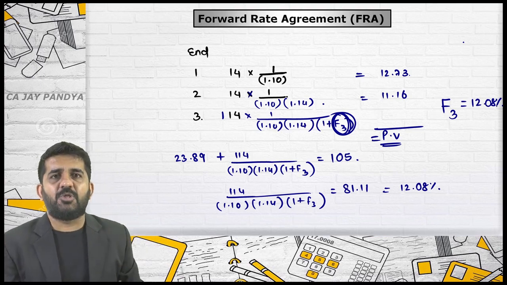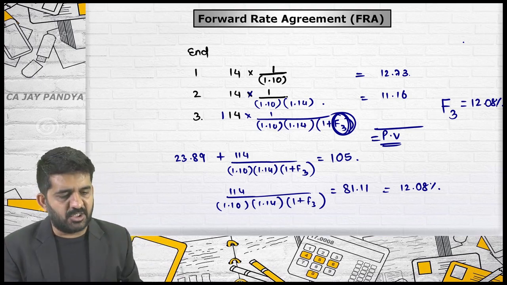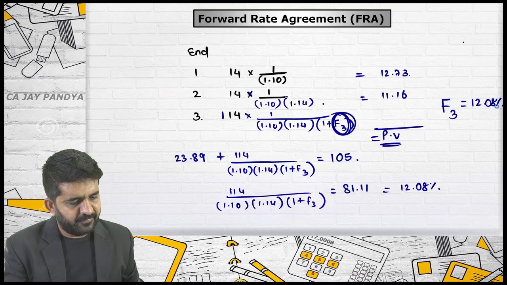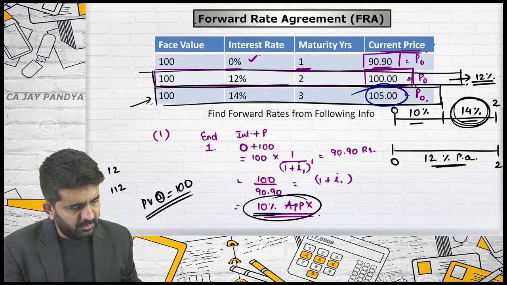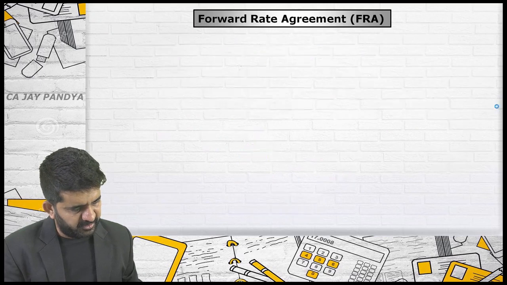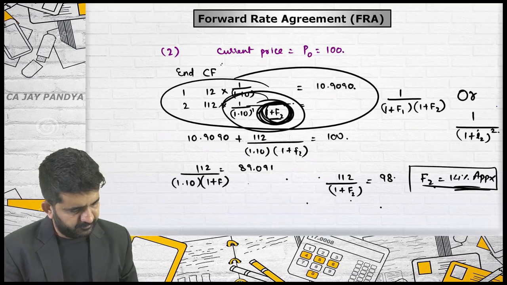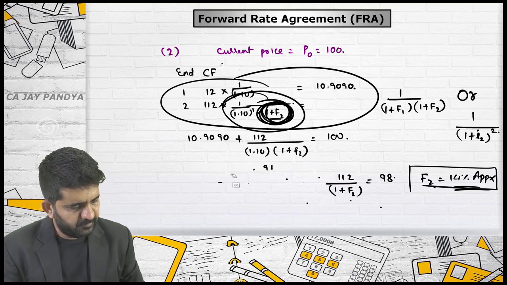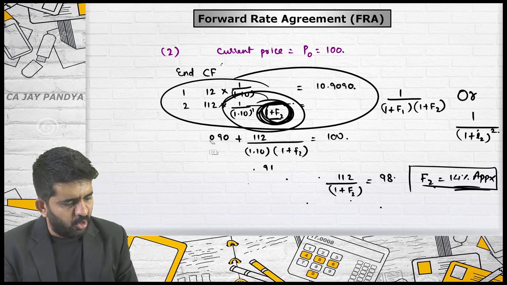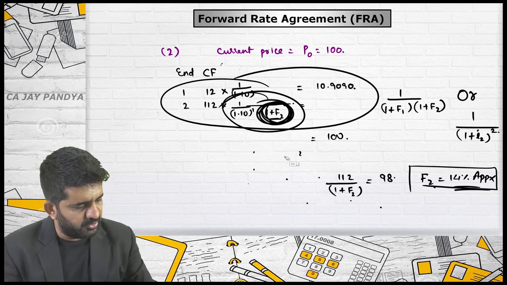I found out the answer, but let me write down all the answers for clarity. Where I am having the space, I am not having any space. Alright, let me write down all three answers and explain how it works.